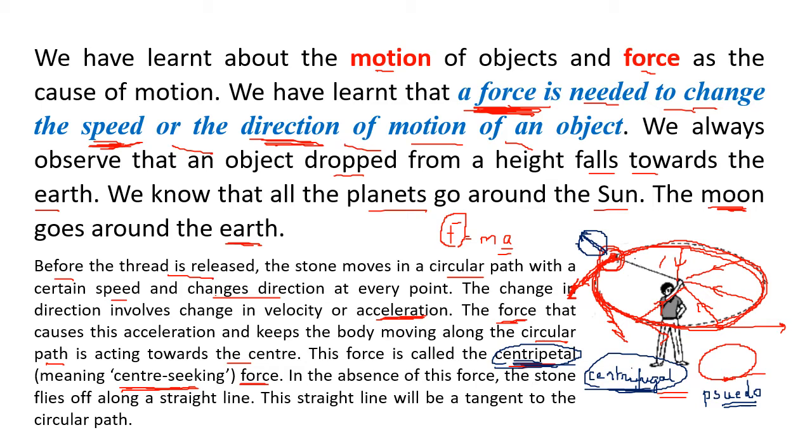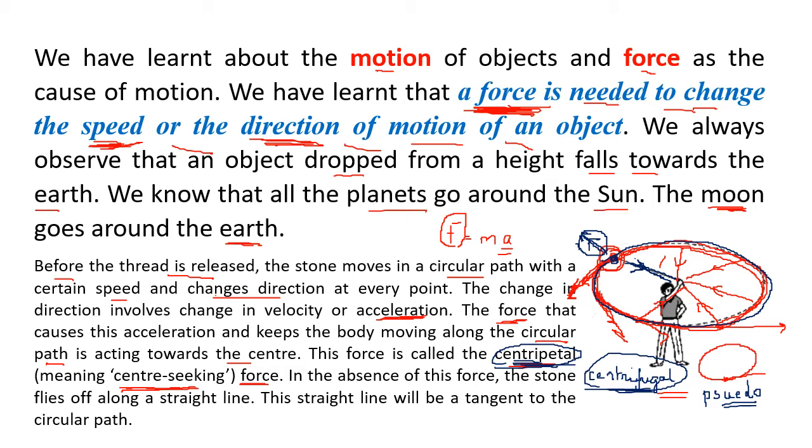So centripetal force is bringing the stone towards the center, but the stone doesn't come towards the center because a centrifugal force is balancing outside. Though it is pulled towards the center, it does not come towards the center because the forces are balanced. So the stone always remains at a fixed distance from this point.